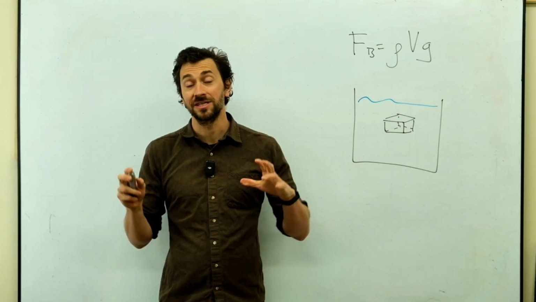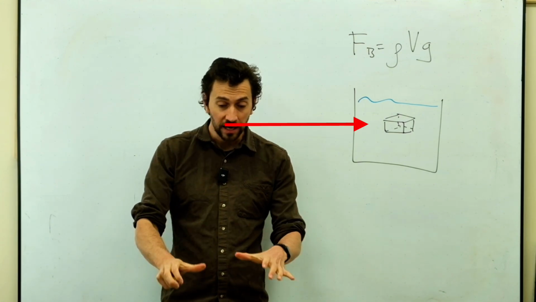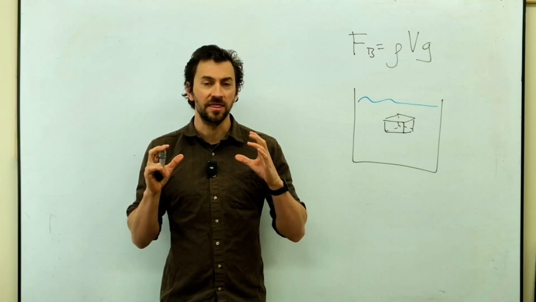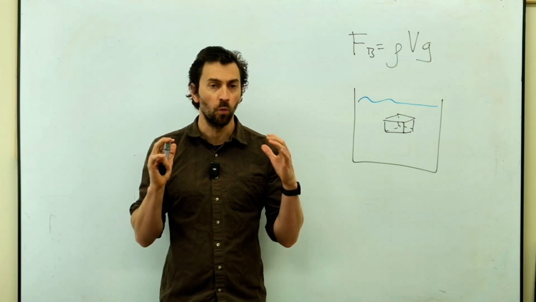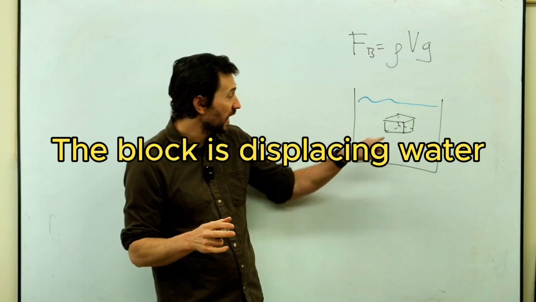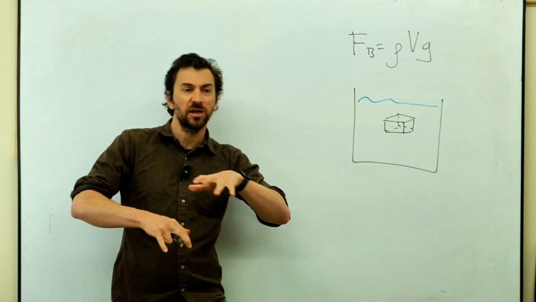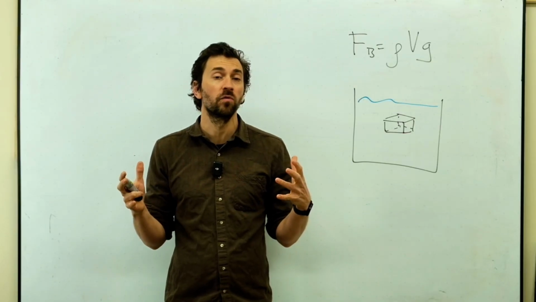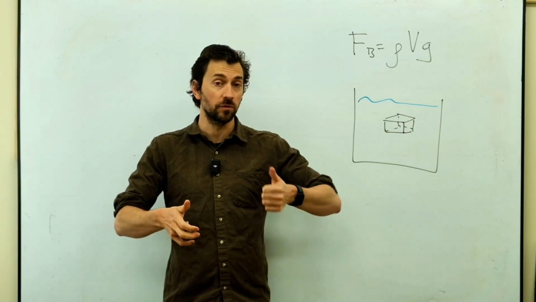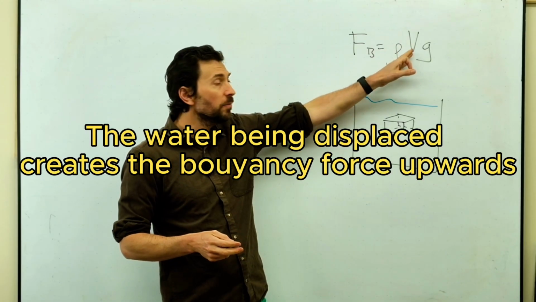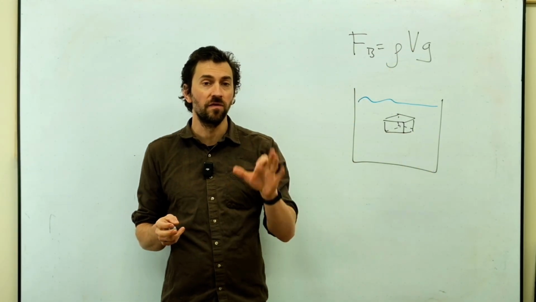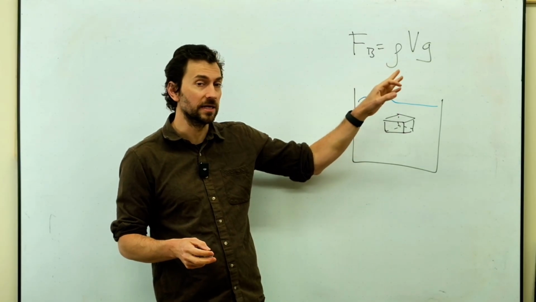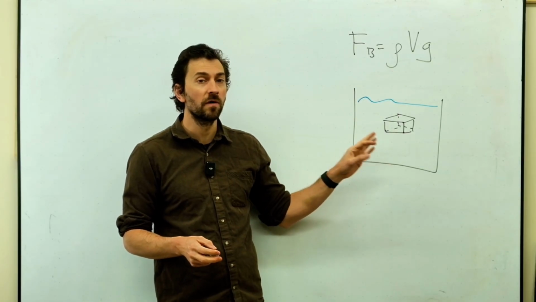So let's imagine there's a tank of water and there's a block submerged in that tank of water. What we have to think about is that this block is displacing water. There's water that wants to be there, and the block is kind of pushing it around and pushing it aside. And it's this displacement of water that's creating a buoyancy force upwards. The key idea is that the volume of water displaced is the same as the volume of the block.